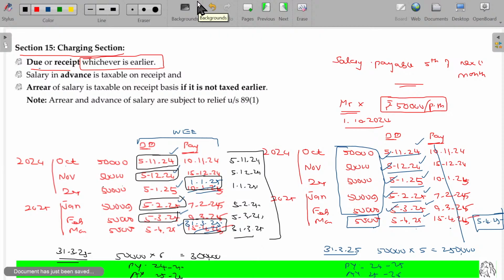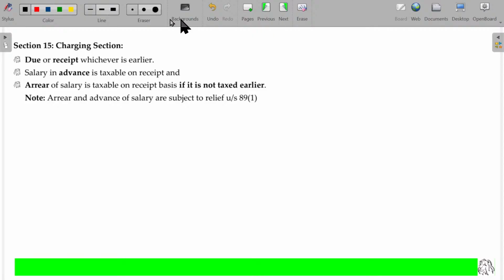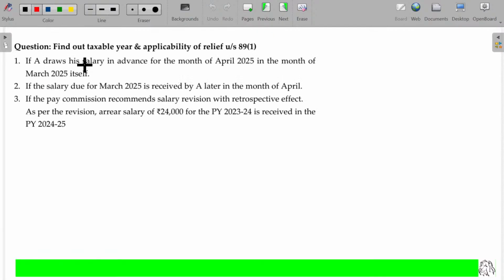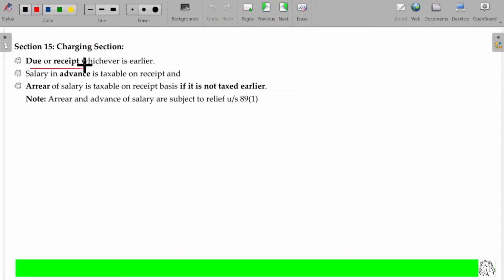Always remember, compare the due date as well as the payment date. Between these two, whichever is earlier will be considered for the taxability. If the date falls before 31st March, whatever the salary may be, it is taxable in the same assessment year itself. Is that clear? Hope now you'll be able to understand the term due or receipt, whichever is earlier.